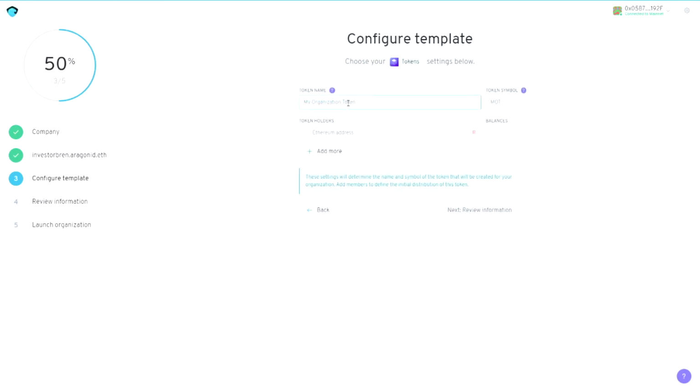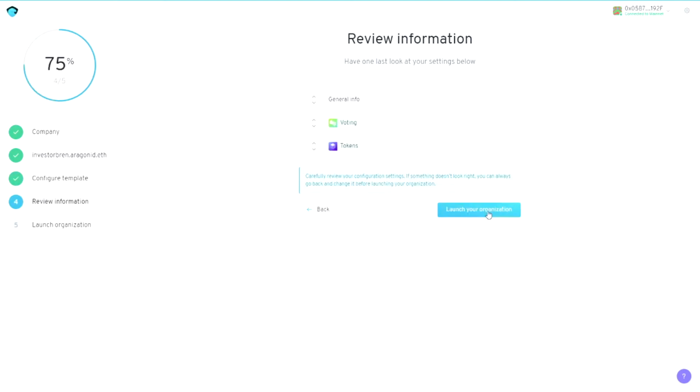Next, my token name is Investor Bren, and the token symbol will be AAVE. So now that we've defined our token, we will be our own token holder and we will hold, let's say, 100 tokens. Next, we press review and then we can say launch organization. As you can see, they made it super easy. I'm not going to press launch organization because I don't want to publish an organization on the live Ethereum network because, yeah, we're not going to use it anyway and I don't want to create any pollution. Maybe somebody else wants to use the AAVE token, so I'm not going to steal that away from them.